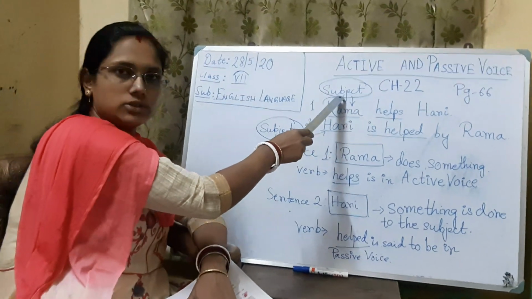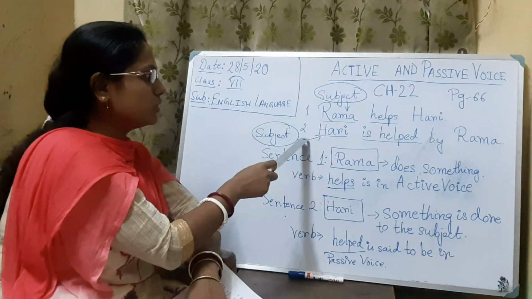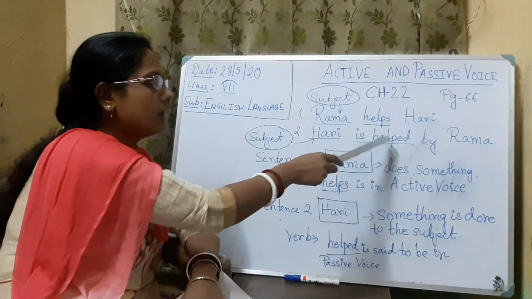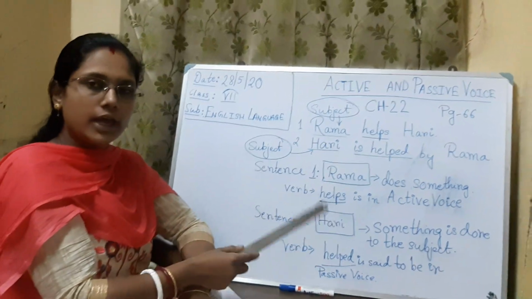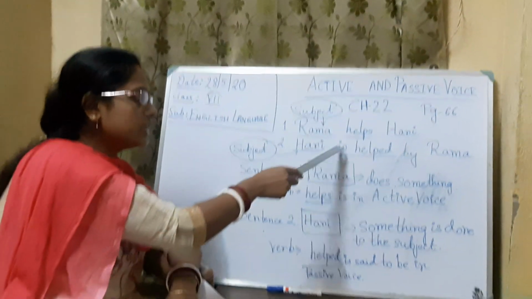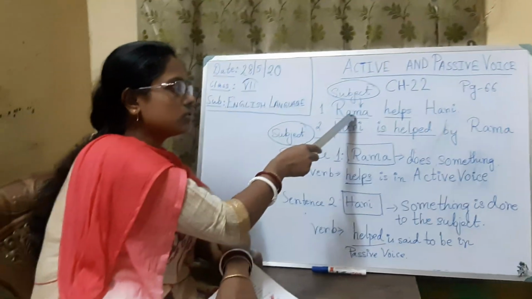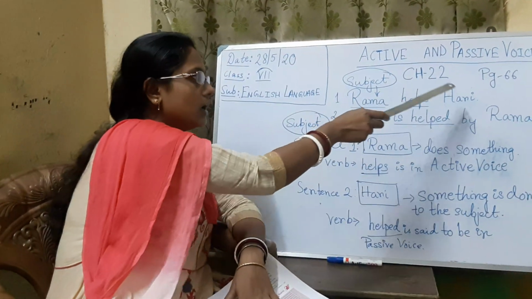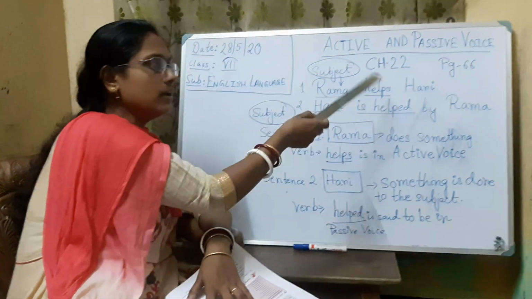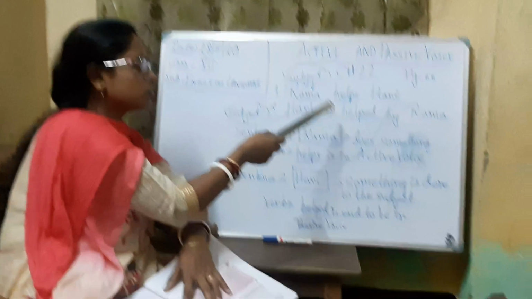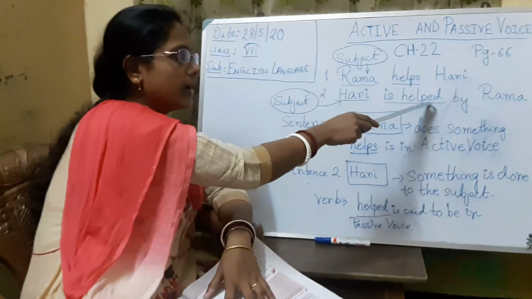In this sentence Rama is the subject, and in sentence 2 you see Hari is helped by Rama. The meaning is the same. Rama helps Hari and Hari is helped by Rama.